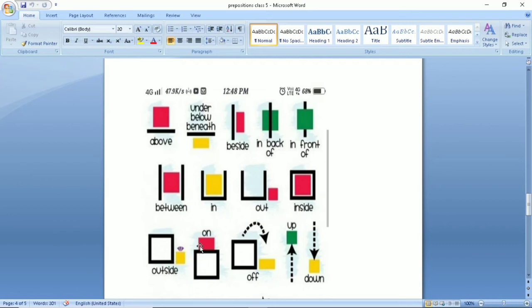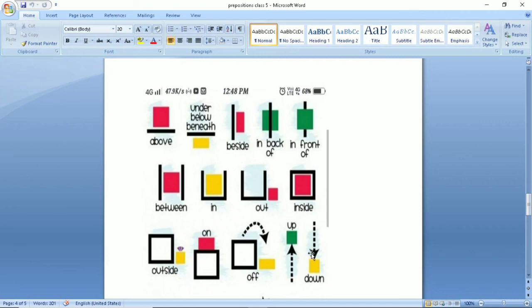On means just on the top of something and in a touching position. For example, the man is standing on the bridge. Off means when something falls down. For example, you are riding a bicycle and you are wearing a cap, and because of the pressure of air, that cap fell off your head. So what you will say? My cap flew off my head.